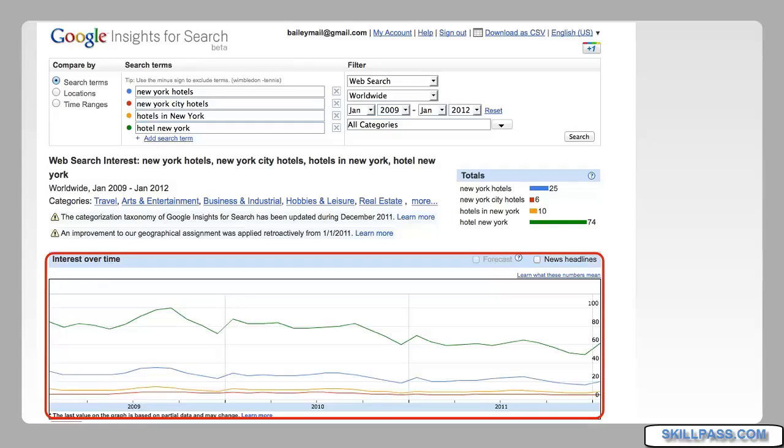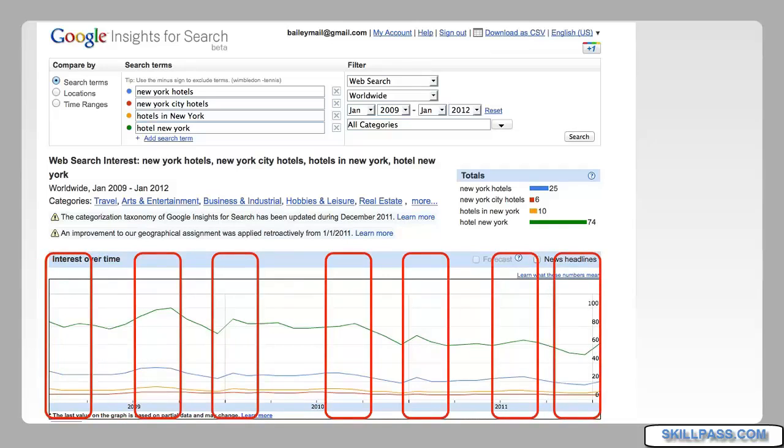Now, a question about those numbers that we saw. These are simply index numbers. It doesn't mean that it's 74% of searches. It's simply an index that is created by Google based on the amount of searches. You really can't predict how many searches there are for that term. This is just a ratio. So as we can see the peaks and valleys for each term throughout the 3 years, we can now predict what our traffic is going to look like on our website if we gain rankings for those terms.